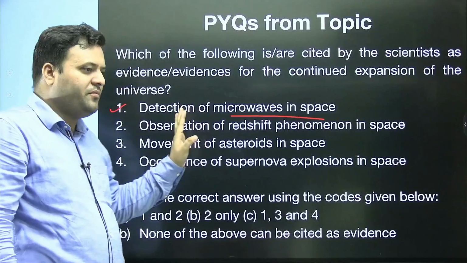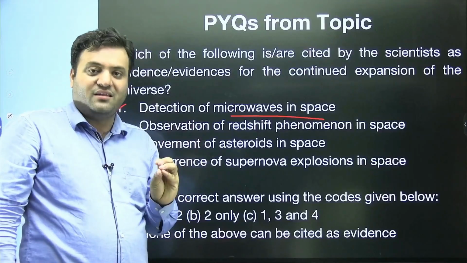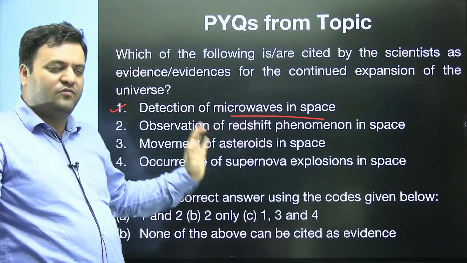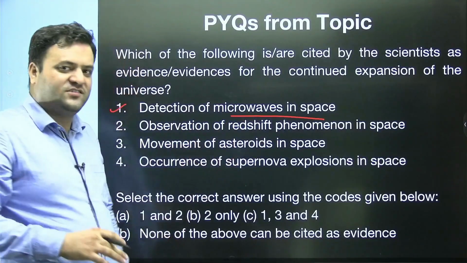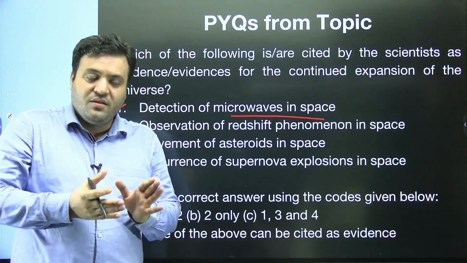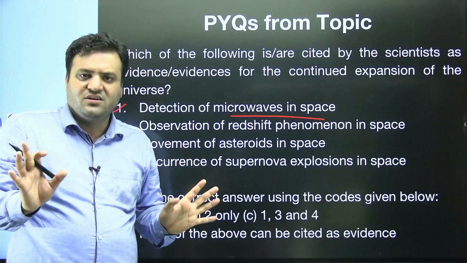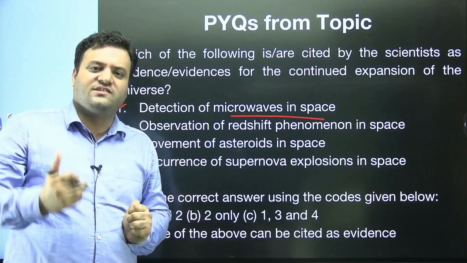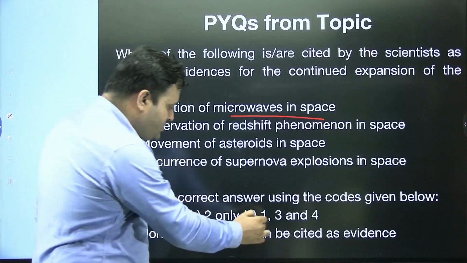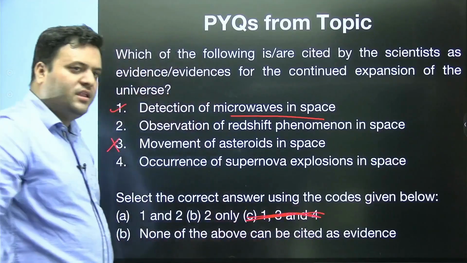See, the redshift phenomena, when this question was actually asked, it was in the newspaper. That's why the question has been framed. So okay, let's skip this option and move ahead. Movement of asteroid in space has nothing to do with the expansion of the universe. Asteroids are part of the universe, but they do not justify how the universe is expanding. So this option can be struck out, and if you strike out the third option, you will remain with 3 options.